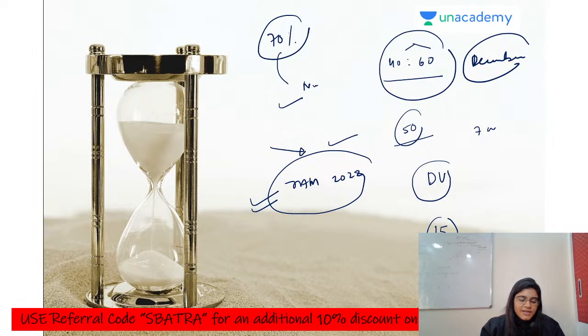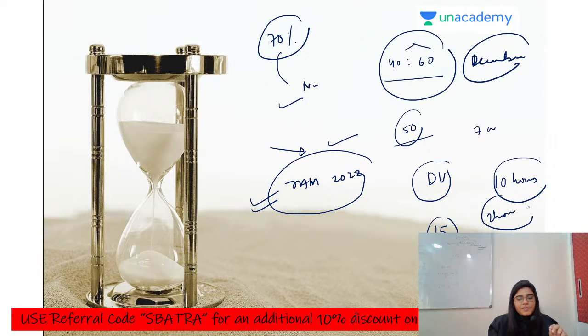We cannot decide the number of hours; it varies from person to person. But if I give you a number, as we only have 2 months left for our examination, you should give at least 10 hours a day. It is actually required, but this 10 hours should be effective. Give 2 hours to completing your backlogs, then you have 8 hours: 4 hours for revision and 4 hours for practice. This is how it should go. Any more doubts to anyone?